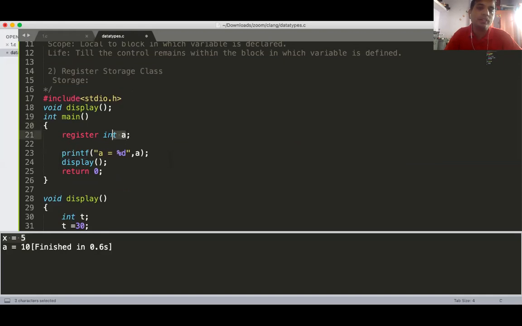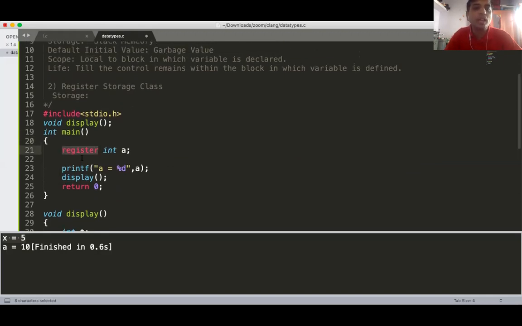If instead of auto you give register there, then the storage class of that variable becomes register. The only change is that the storage is a CPU register.